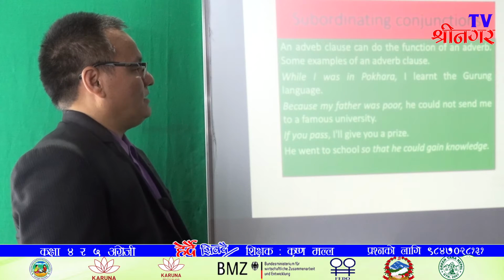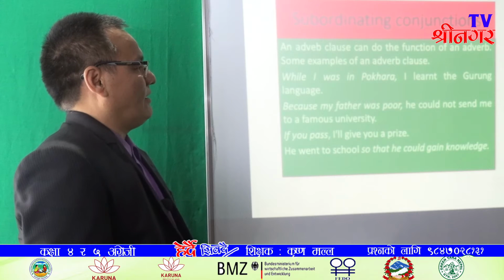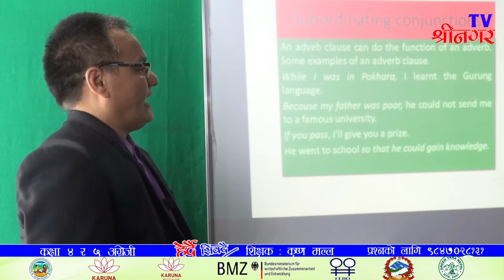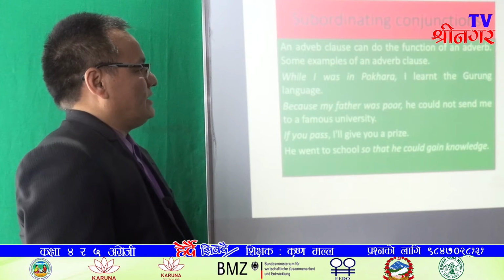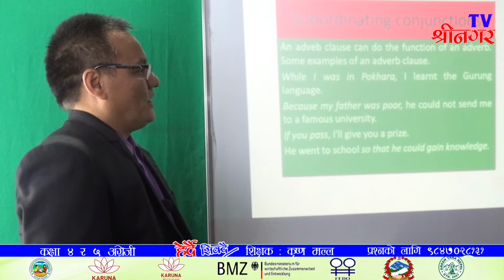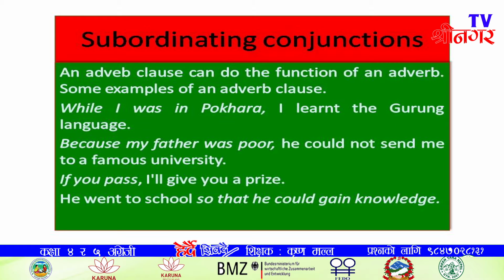Here, because my father was poor is an adverb clause because it gives the answer of why question. It is a subordinating clause because it can't stand on its own. He could not send me to a famous university. It is an independent clause because it can stand on its own.